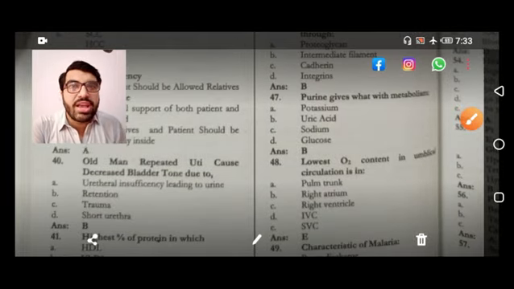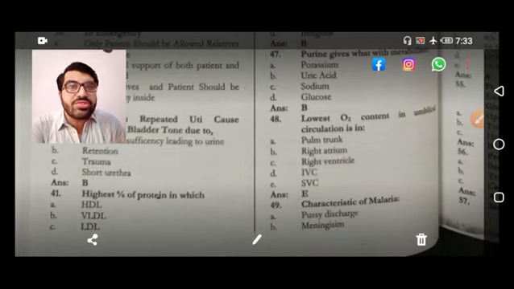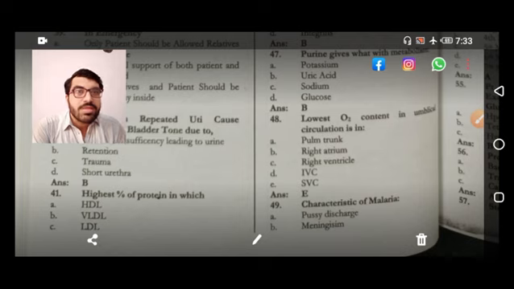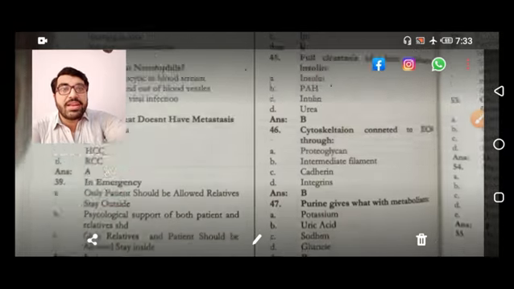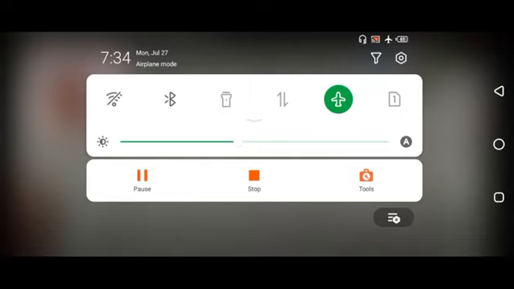Purine, uric acid, simple. Purine and pyrimidine, both uric acid. The lowest oxygen content in fetal circulation is in the superior vena cava, of course. Why? Because the inferior vena cava is connected to the umbilical vessels, which carry oxygenated blood. The characteristic of malaria over here is black water fever, simple to pick.